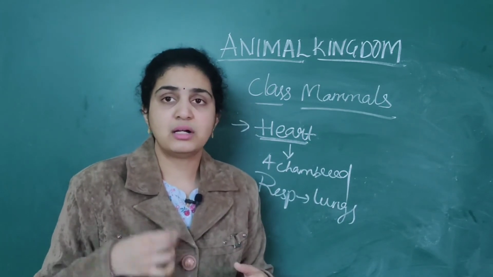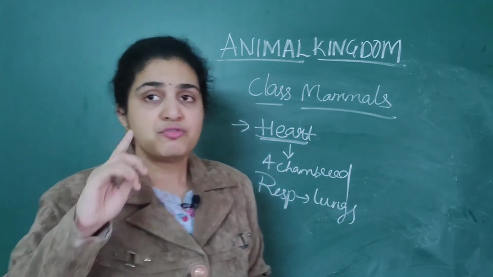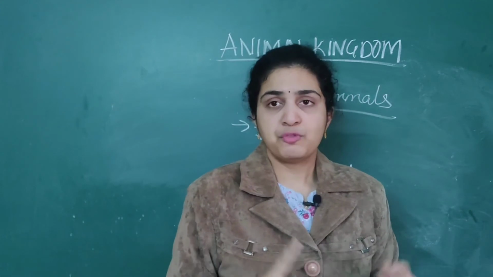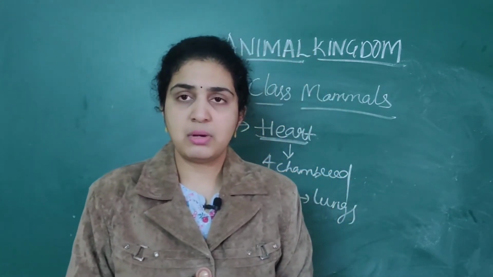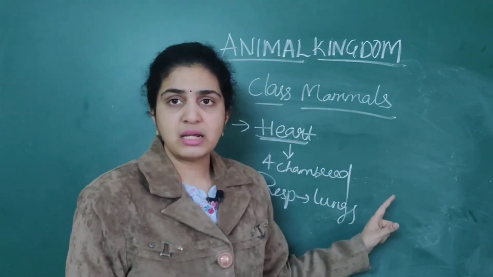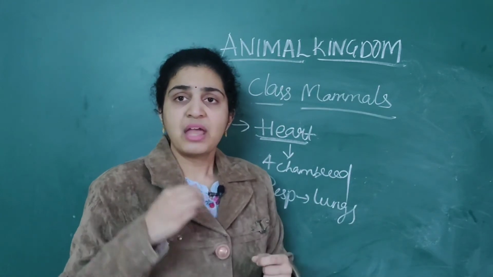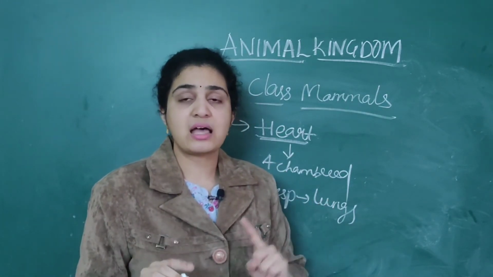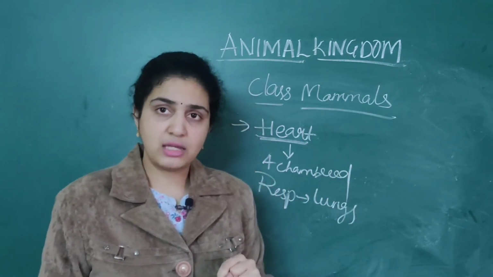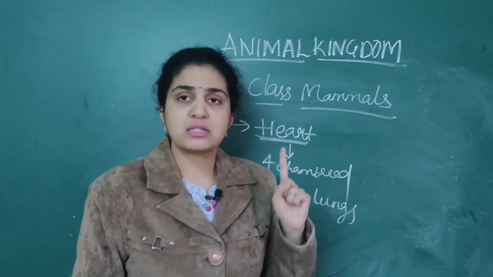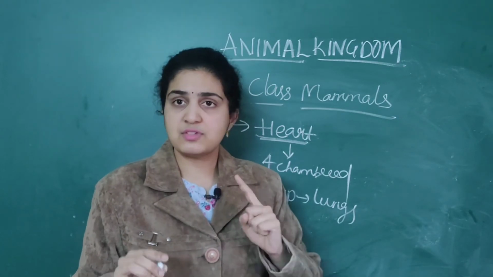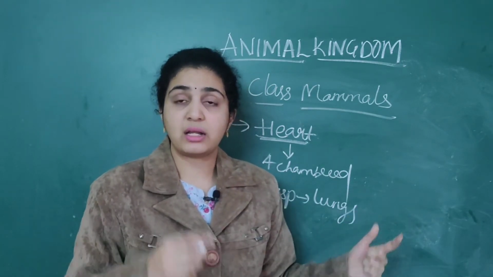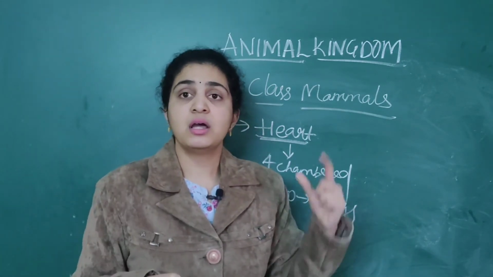So heart, then respiratory system, digestive system, we already have learned. What about excretion? First only, when we were starting about the vertebrates, I told you that everything will have a heart as well as kidneys, all classes starting from cyclostomata, chondrichthyes, osteichthyes, reptiles, aves, mammals. Everything will have a heart, but the chambers will be different.